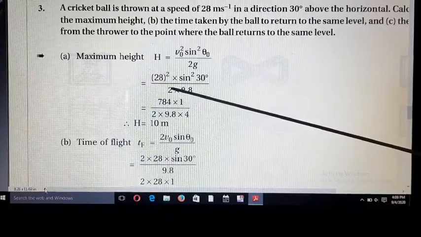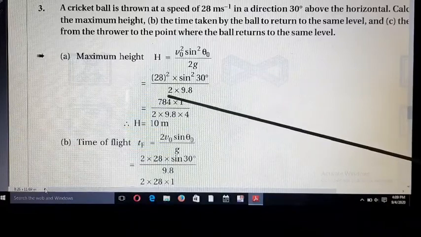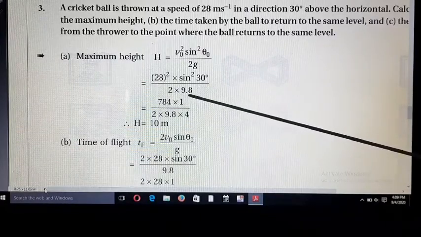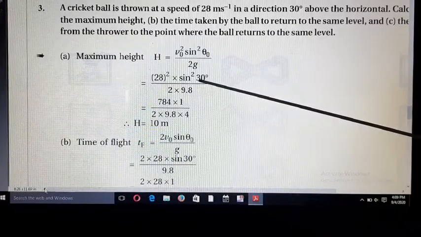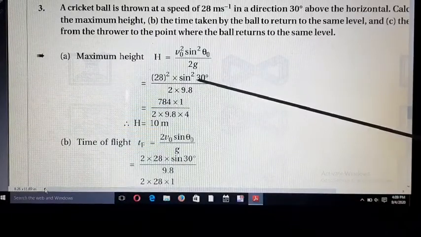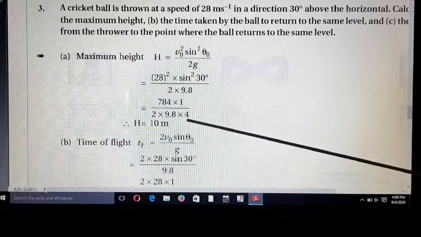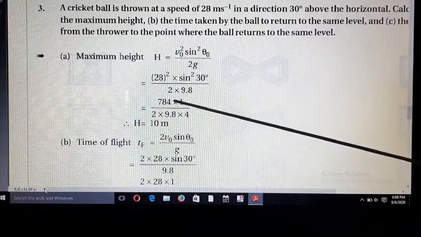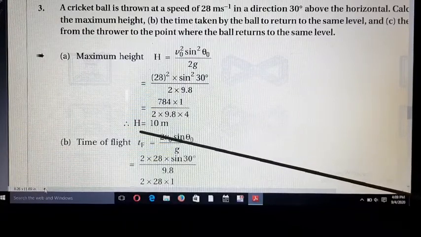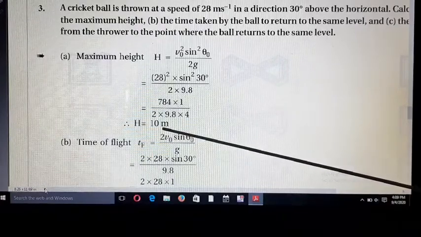So 28 square cross sine square 30 upon 2 cross 9.8. Friends, the value of sine 30 is equal to 1 by 2, so sine square 30 means 1 upon 4. So all values are calculated and we get h is equal to 10 meter. So maximum height is 10 meter.